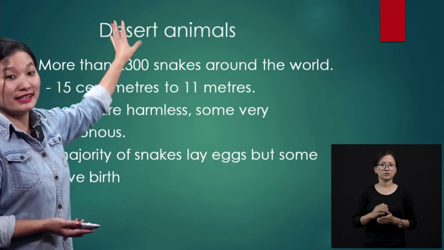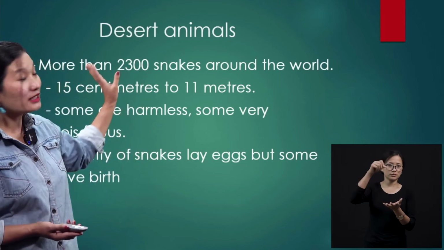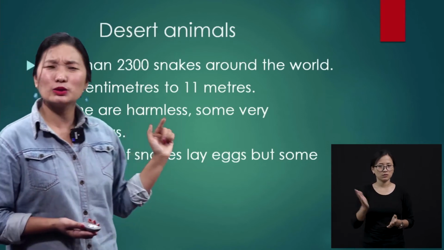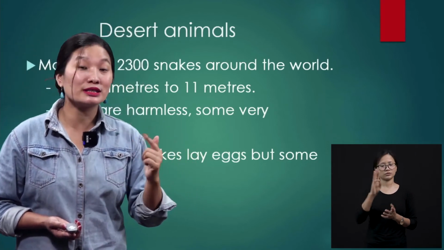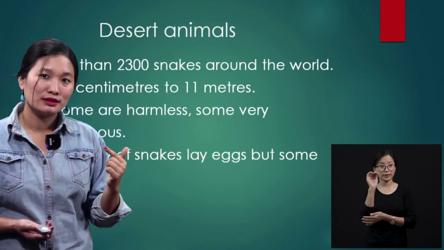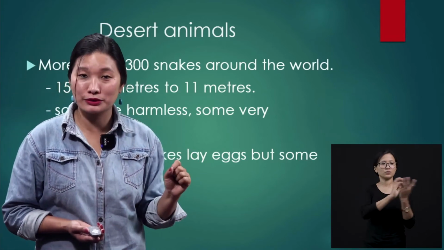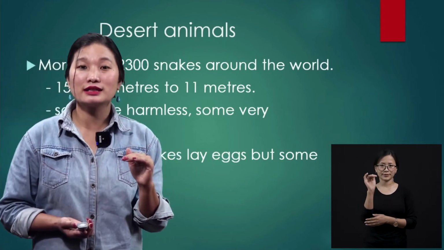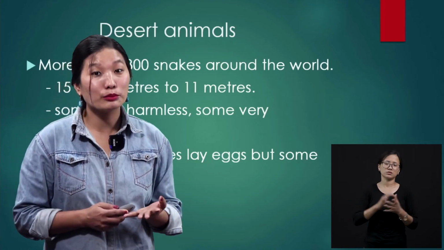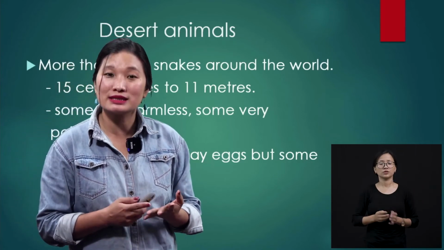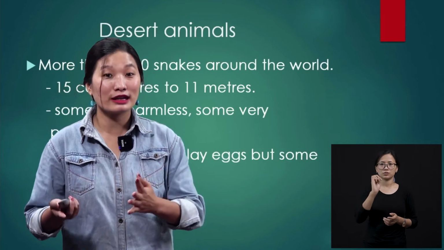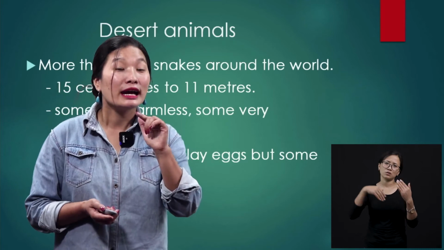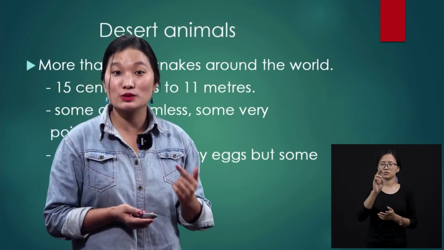And yes, coming to the desert animals, the title of our lesson is desert animals, right? There are more than 2,300 species of snakes around the world. What do you know? I think you can name only a few, right? 2-3 snakes. But in the desert, you will find a lot of snakes, and in the whole world, there are more than 2,300 species. I'm not saying the number, okay? Different varieties, we call it jati, isn't it? There are so many different varieties of snakes in the whole world, and it numbers beyond 2,300.